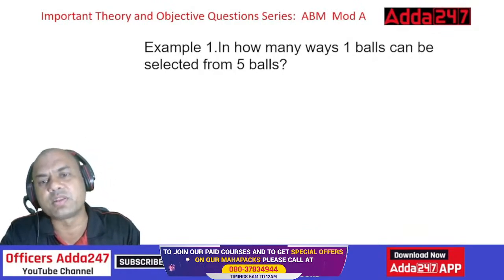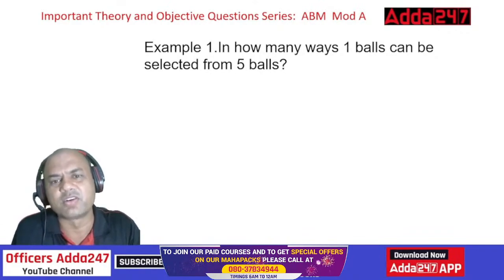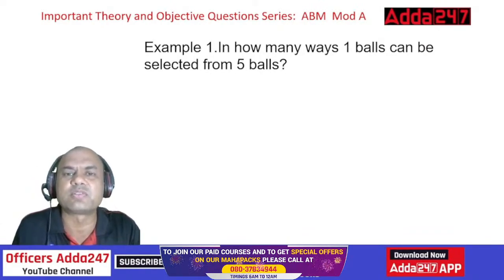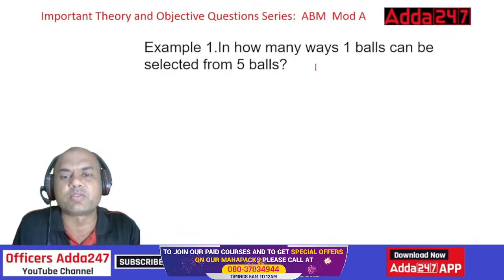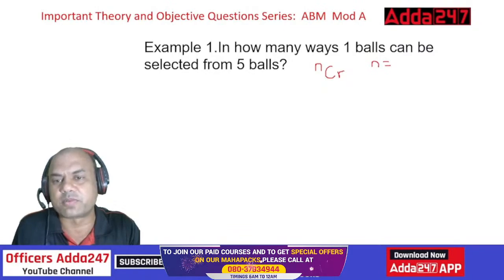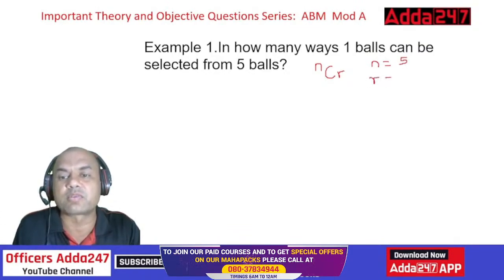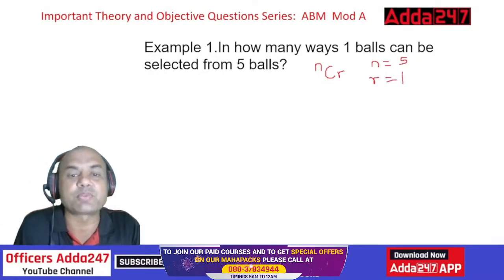In how many ways can one ball be selected from 5 balls? Whenever you have to select such a thing, always remember you use the formula of NCR. What is N? N is the total number, the complete sample space. The complete sample space is 5 balls, so N equals 5. What is the required number of outcomes? R equals 1. This is required, 1. So NCR becomes 5C1.